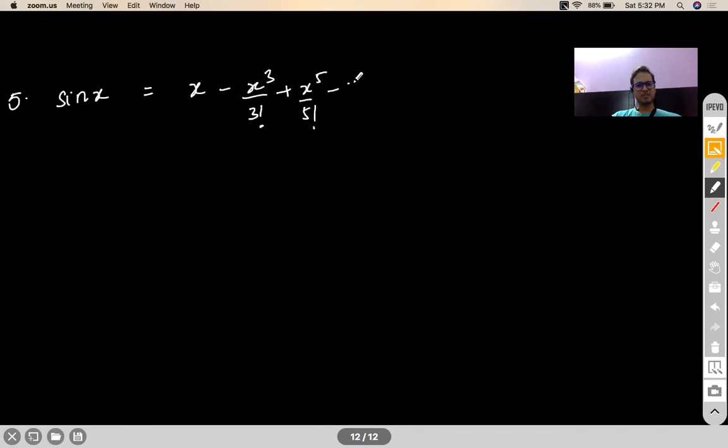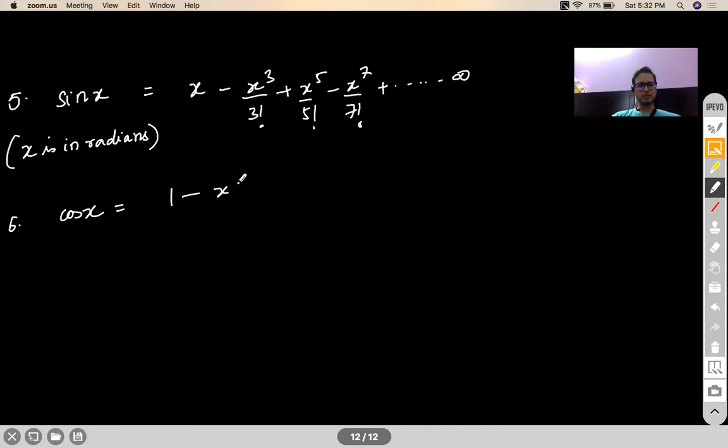Next is your sin x. Sin x Maclaurin series goes like x minus x cubed by 3 factorial, plus x to the power 5 by 5 factorial, minus x to the power 7 by 7 factorial, till infinity. Please note, this formula will only work when your x is in radians. Similarly for cos x, just to remind you, it was 1 minus x square by 2 factorial, plus x to the power 4 by 4 factorial, minus x to the power 6 by 6 factorial, and so on till infinity. Again, this formula works when x is in radians.